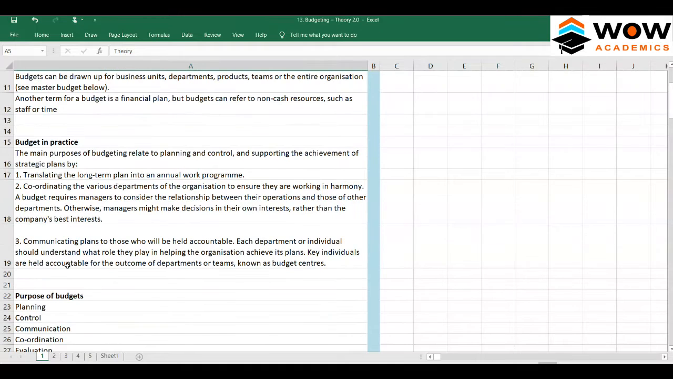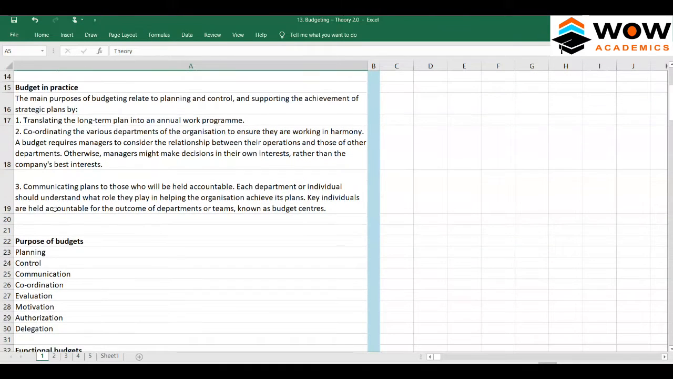So let's see how budgeting is practiced. The main purposes of budgeting relate to planning and control. A budget can not only be used for estimating our plan in numerical terms, it can also be used for control. To control the company, a budget is very important here, as is supporting the achievement of strategic plans. So it also helps to achieve the strategic plan of the company.